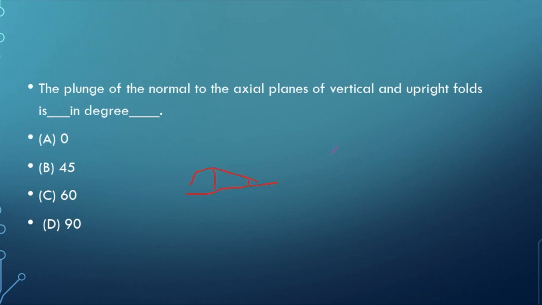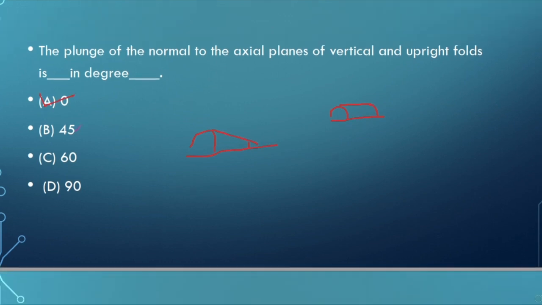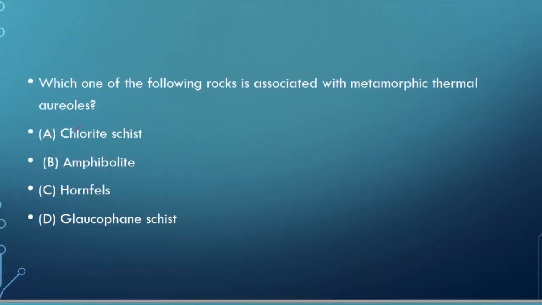But in this question, the axis of fold is vertical upright, meaning the axis is parallel to the horizontal. So the angle between this axis and the horizontal is 0 degree. The right answer is 0 degree. Now moving to the next question.